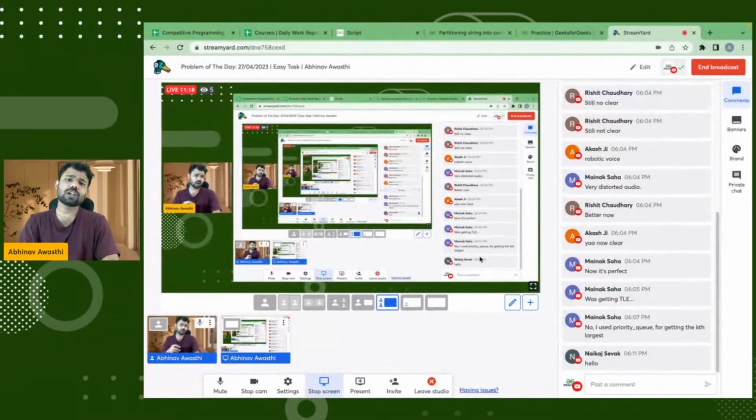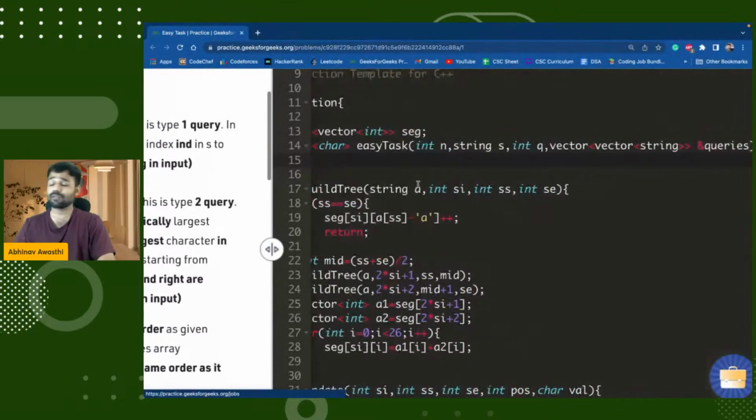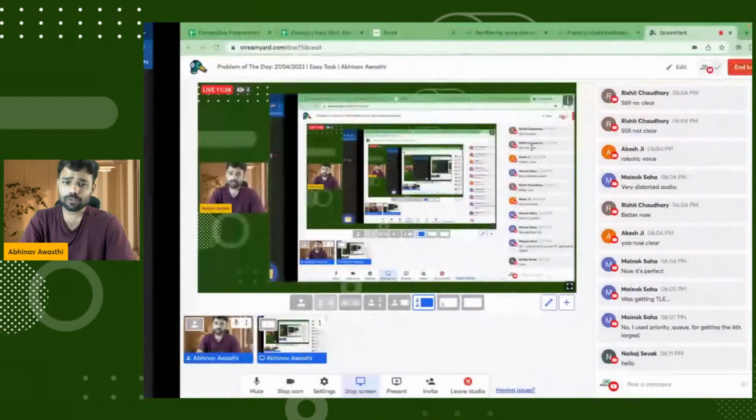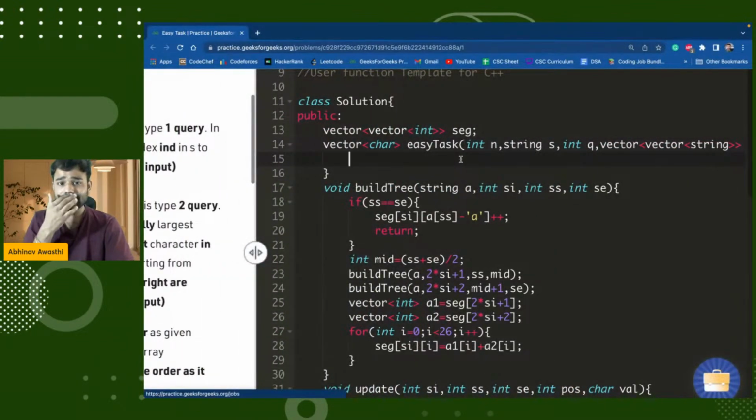So guys, what we will do here is that we are having the string, we are having the vector, we are having the queries. I will take the string and for every query, I will perform this particular operation. Before it, you can see that I have already taken a 2D vector here for the segment tree, with which we will create a segment tree. And for the better case, we take our segment tree in some multiples of our string size.